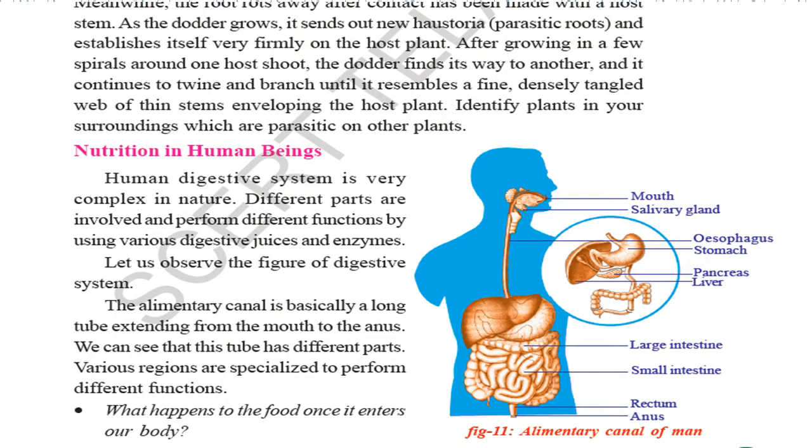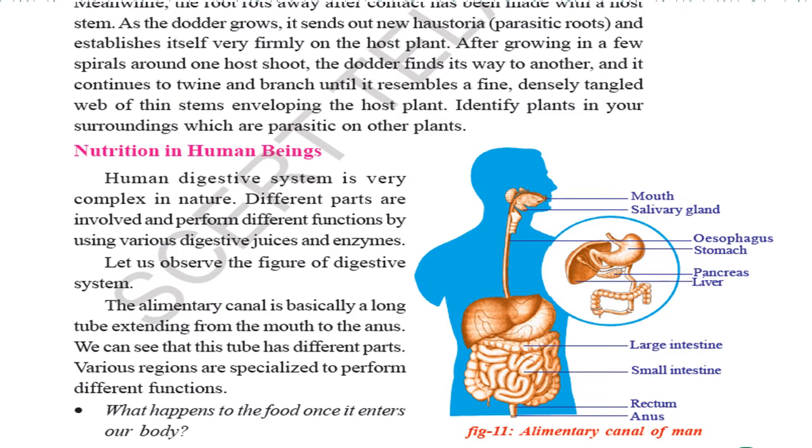Okay. Now, as a plant grows, it needs nutrition. Now this is nutrition in human beings. The human digestive system is very complex in nature. Different parts are involved in it. Got it? Let us observe the figure of the digestive system.